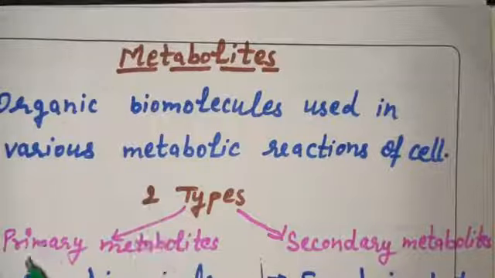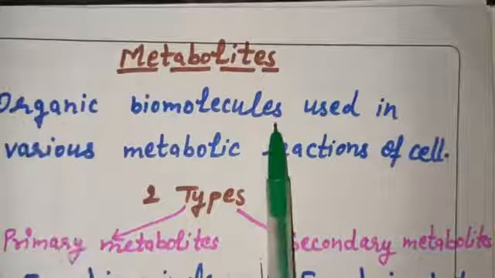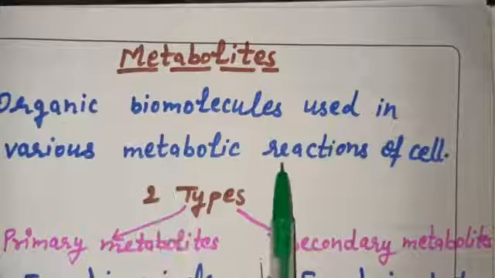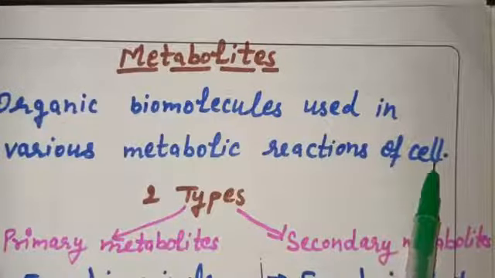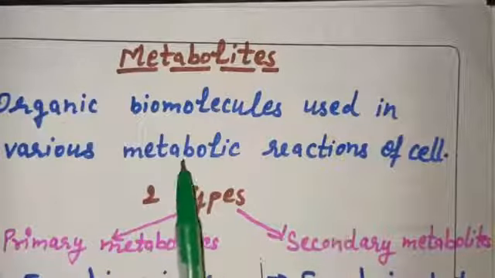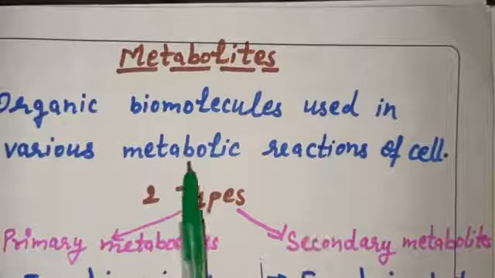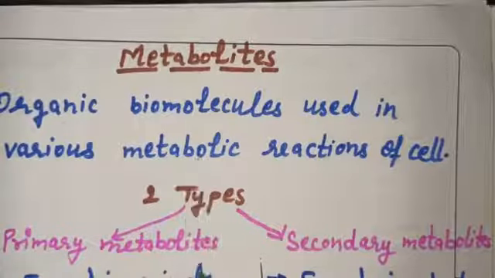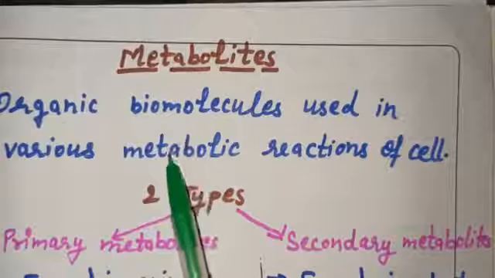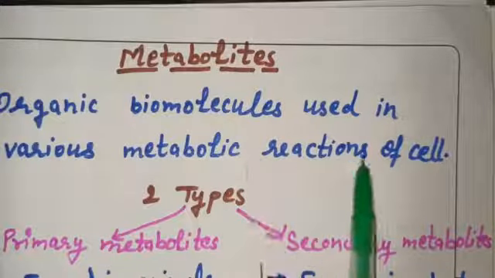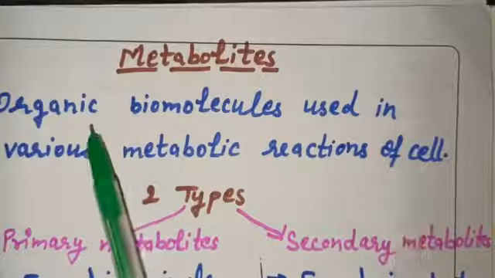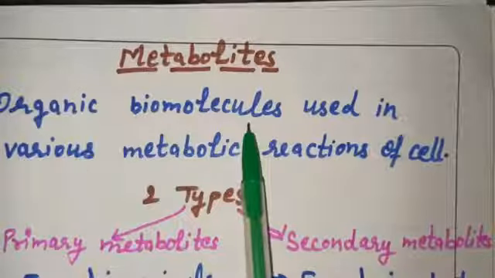So what are metabolites? These are organic biomolecules used in various metabolic reactions of the cell. In our cell, various metabolic reactions occur which are required to continue life, right? For those metabolic reactions, many biomolecules are required.